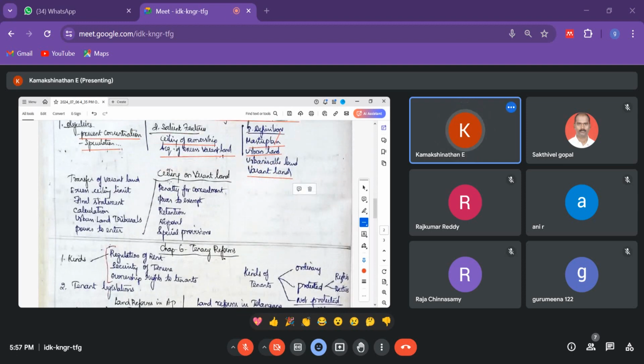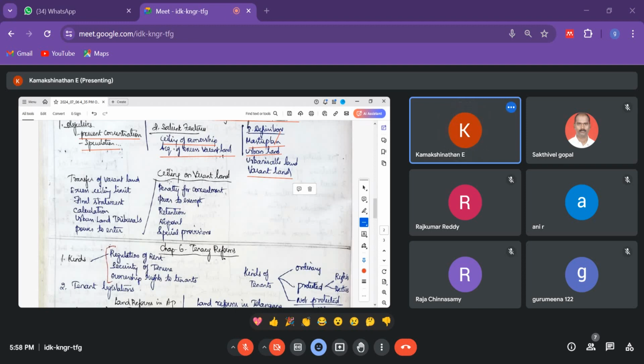So now the ceiling on vacant land, page number 111. The ceiling depends on individuals; it depends on the individual, it depends on the family. Say I have a vacant land, 2 grounds, and I may be using it for a different purpose. For an individual it is different, and for a family it is different. Similarly there may be a company, associations, or a body of individuals, or a cantonment board, or some trustees who maintain, like the Tirupati Devasthanam trust, which has some land. So there is a ceiling on vacant land.